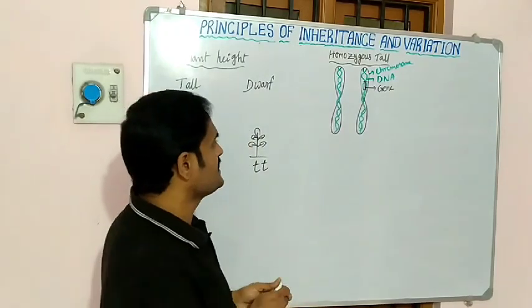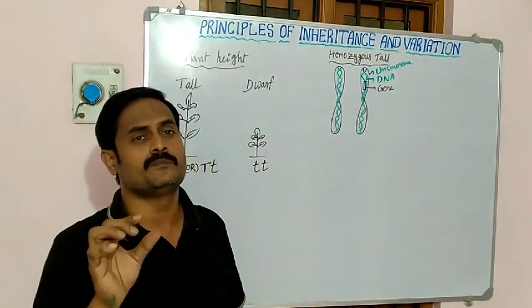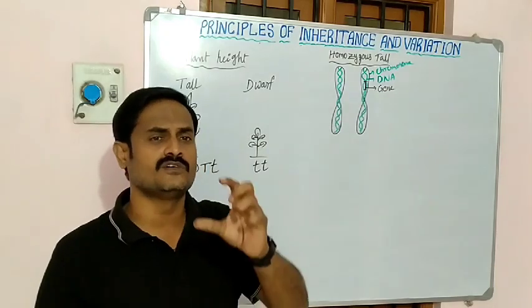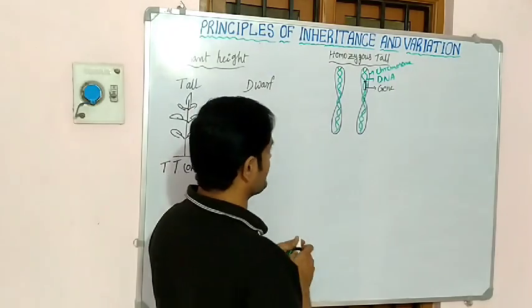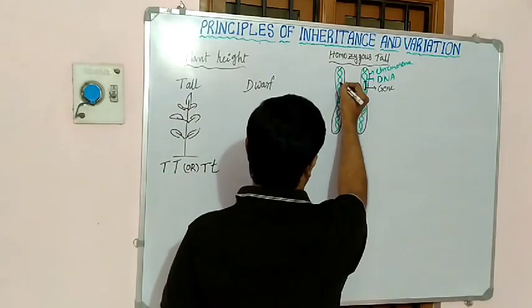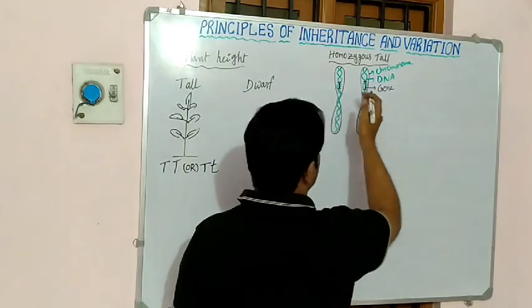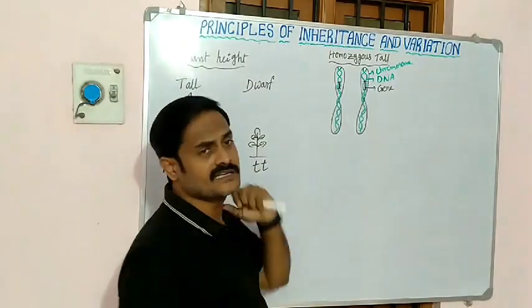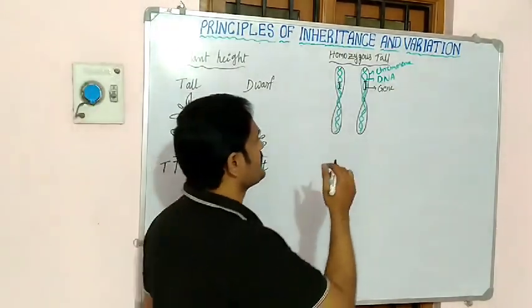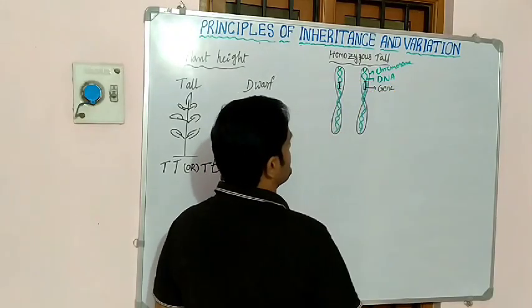Here in this chromosome we are explaining about one character. Mendel chose only one character. What is the character? Height. Here is also one gene. This is also a gene. So these are the parental chromosomes, and when we observe them, a gene is present here and a gene is present here.